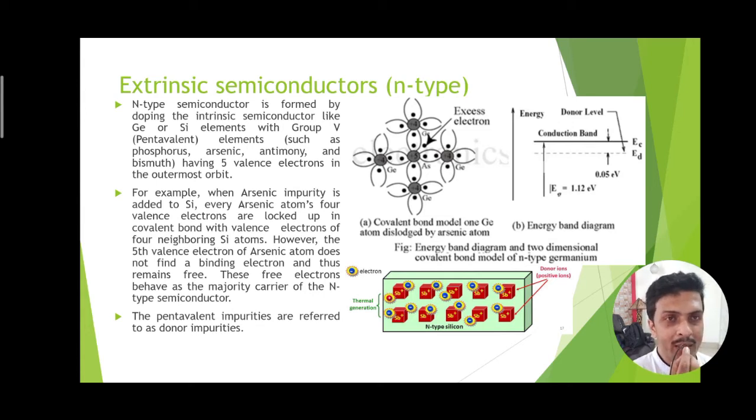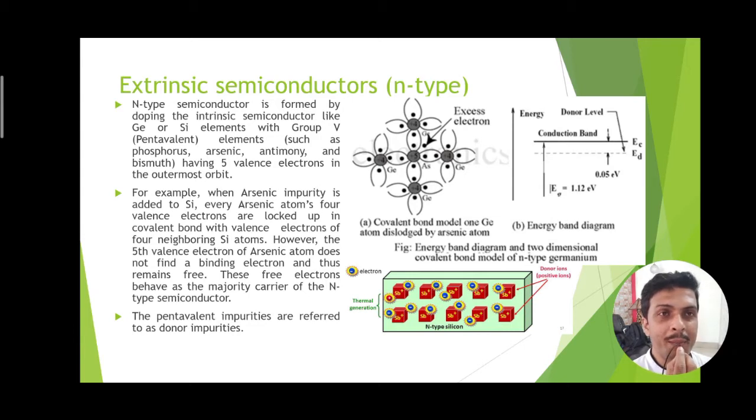How it works, we can explain in this way. Suppose you consider a pentavalent atom such as arsenic. If we dope arsenic into the pure semiconductor in such a fashion that 1 arsenic atom is present for every 10 to the power 8 germanium atoms, then each of these arsenic atoms will make covalent bonds with 4 neighboring germanium atoms, as shown in the figure.